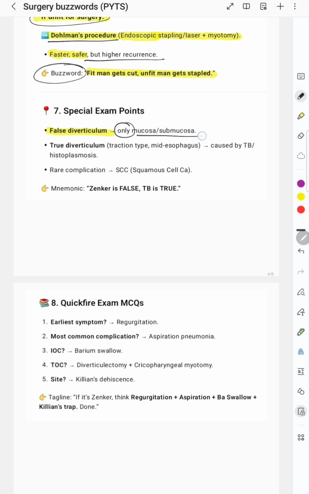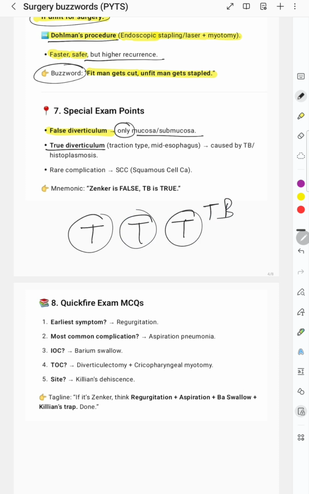Okay, so why is it called a false diverticulum? Because only the mucosa and submucosa are protruding out, right? And in true diverticulum, we can remember one mnemonic, T. T is true diverticulum, T is traction type and caused by TB, and a similar disease we have is histoplasmosis. This we know, both presentations are very much similar.